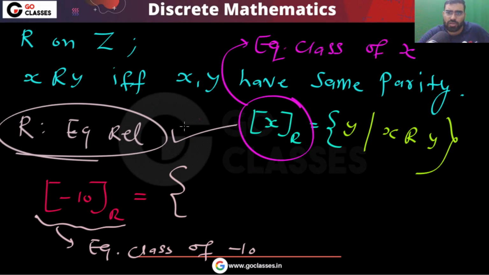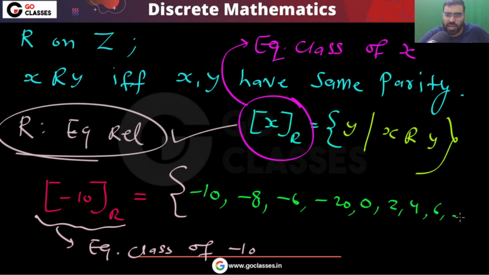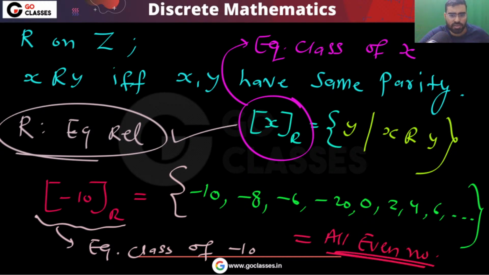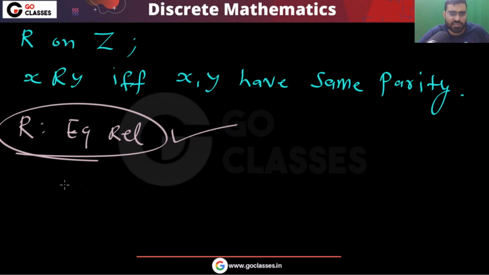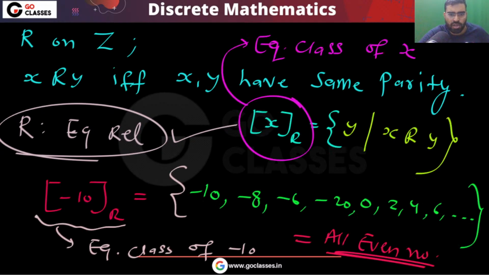So what is the equivalence class of minus 10? All the elements which are related to minus 10. Minus 10 is even, so it will be related to every even number. So you can notice that this will be the set of all even numbers. All even numbers will be in one class, and similarly all odd numbers will be in one class.